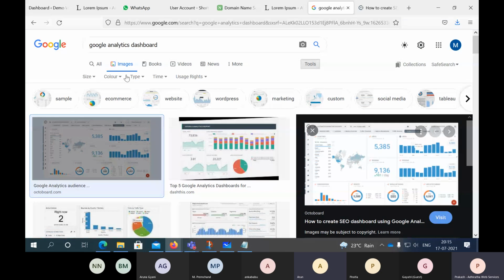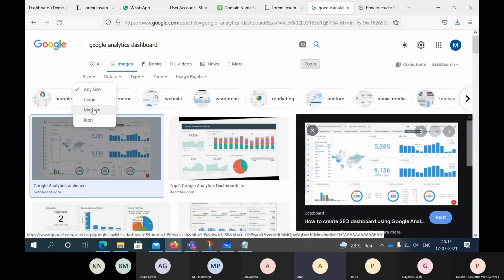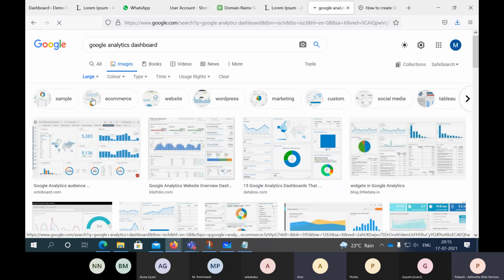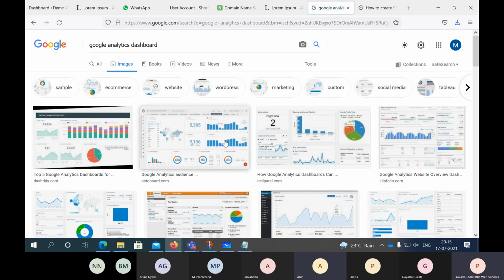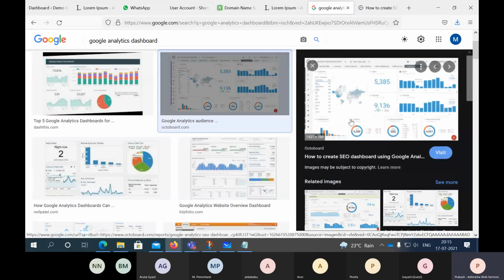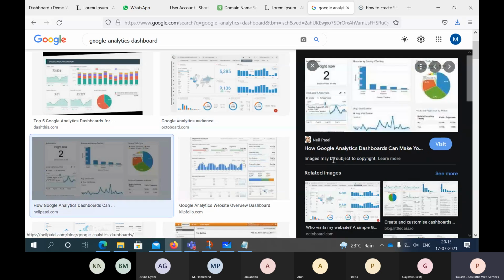Even Microsoft also has analytics, I've seen their apps. Are you talking about website analytics? In the Office, Office has analytics. That is called Power BI. Yes, Microsoft has Power BI, they launched one more product like that, but here we're talking about website analytics: how much traffic you're getting and from which locations. All that comes here.